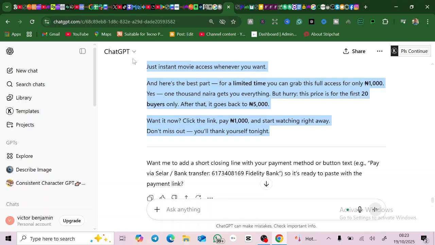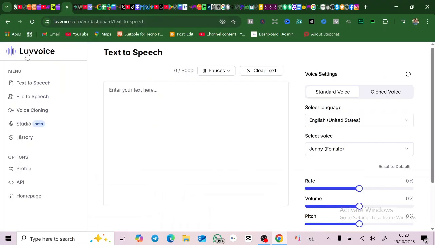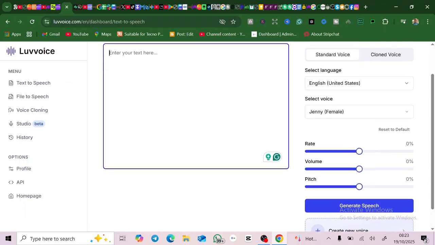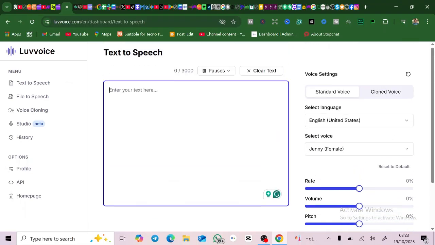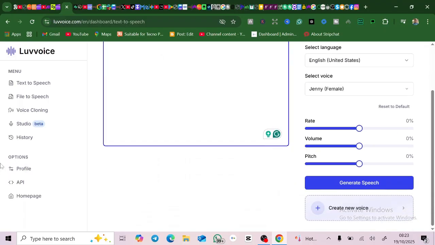Copy it. Now go to a platform where I'm going to turn this script into audio, called Lovevoice, Lovevoice.com. Just register on the platform, and then it's going to bring you to this place, the text to speech. You're always going to get a particular amount of credits every day. I guess 300. Okay, this is 300 words, a particular amount of credit. I don't know why it's not showing.